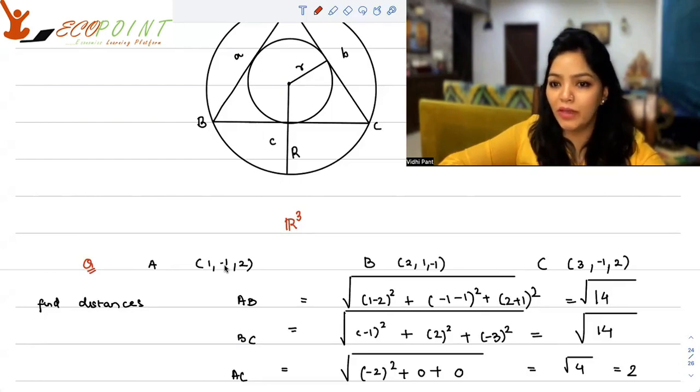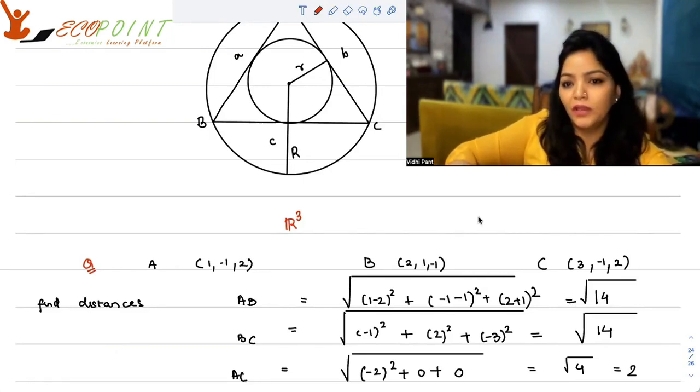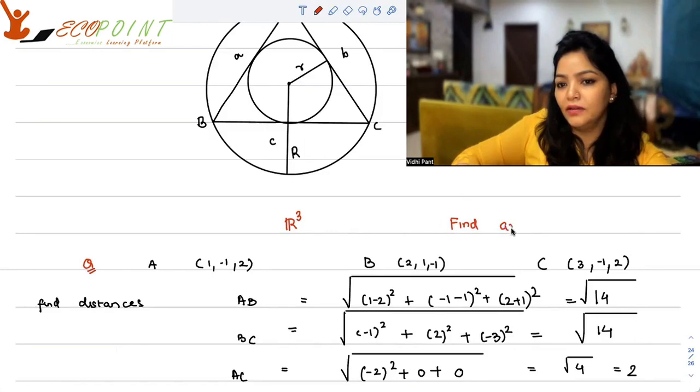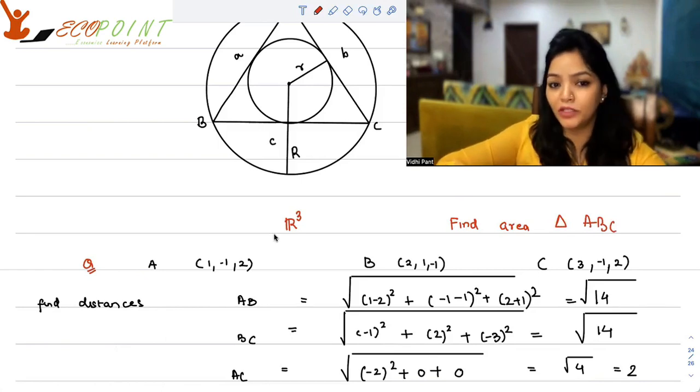C is 3, minus 1, 2. If I want you to frame a triangle ABC and find its area, how would you go about it? So the question is about finding the area of the triangle ABC for which vertices have been provided to you.